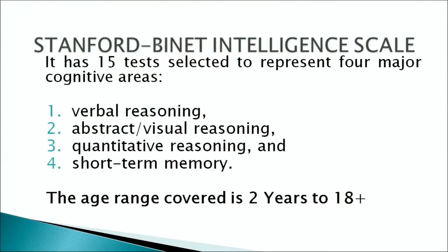Now, let us discuss the different intelligence tests that we use in order to assess the intelligence of an individual. Here comes first the Stanford Binet Intelligence Scale. This scale has 15 tests, selected to represent 4 major cognitive areas. The different subtests measure the verbal reasoning, the abstract or visual reasoning, the quantitative reasoning and short-term memory of an individual.